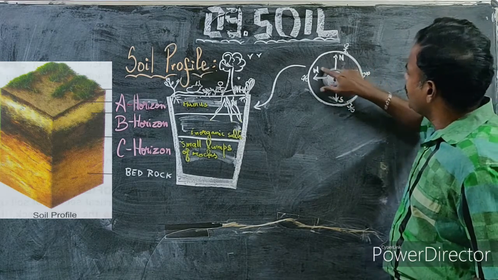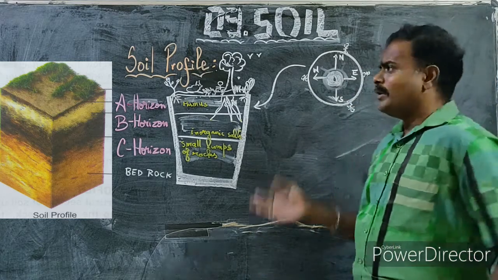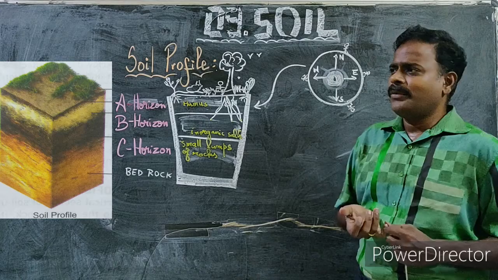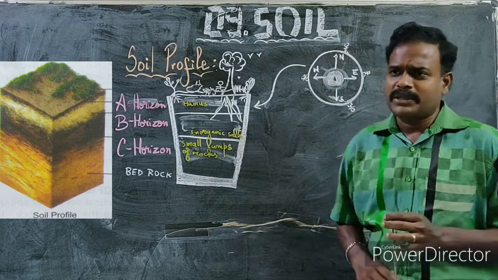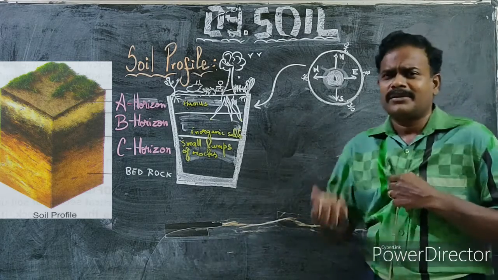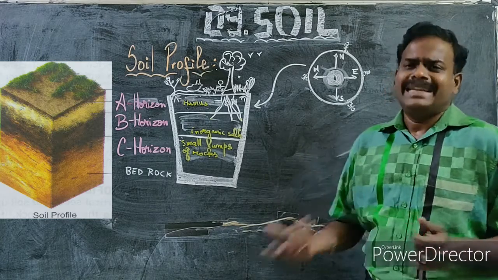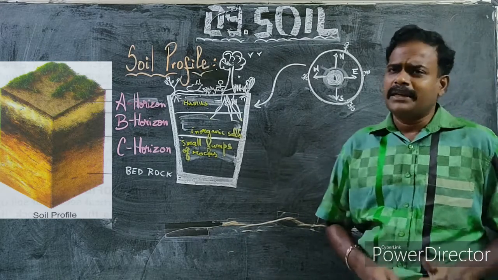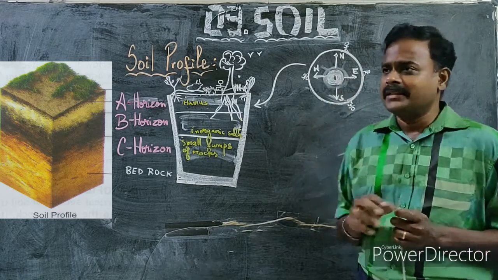When you move in all directions from the center, you cannot go near this lava. I hope you know what lava is, which comes out in the form of volcanic eruption. You cannot go near it because of the very high temperature. If you go near, you will start to burn and you will die. This is present inside the earth.